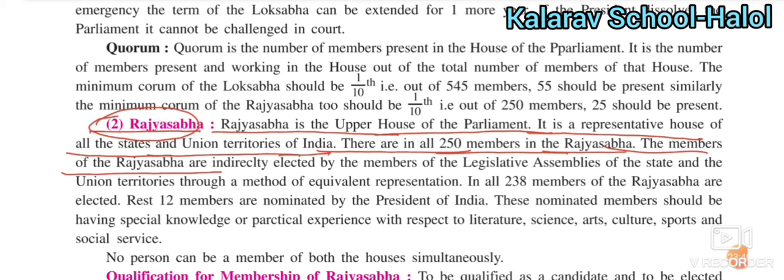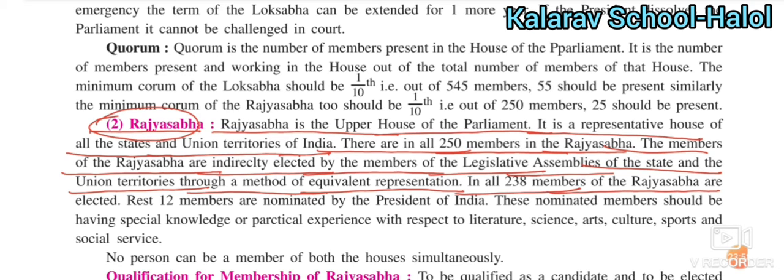The members of the Rajya Sabha are indirectly elected by the members of the legislative assembly of the states and union territories through the method of proportional representation. Of these, 238 members of the Rajya Sabha are elected and the remaining 12 members are nominated by the President of India. So this is a very important point.